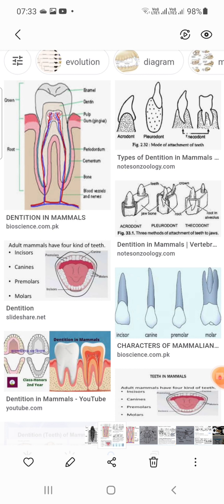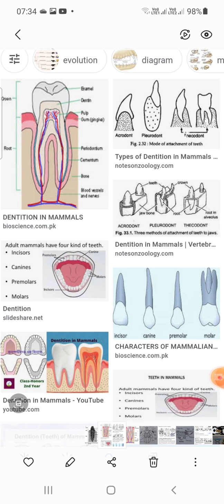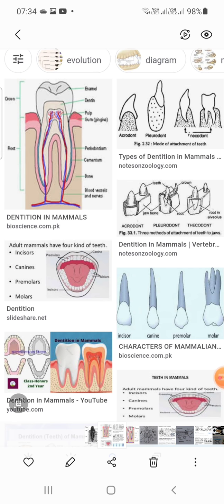Now, dear students, you have to see how many types of dentition there are in mammals, the types of dentitions, the formation of teeth, and the types of teeth. First, let's learn about the total structure of the tooth. Dentition in mammals: structure of a tooth.